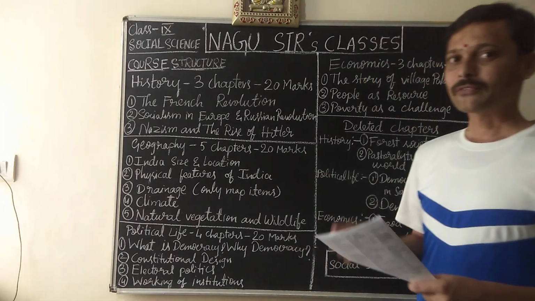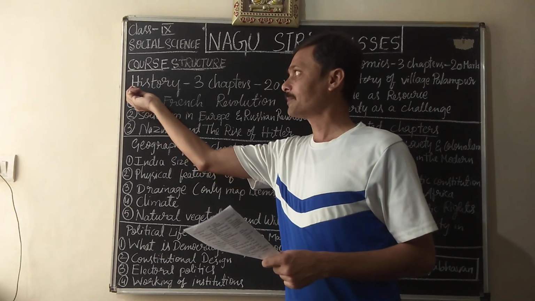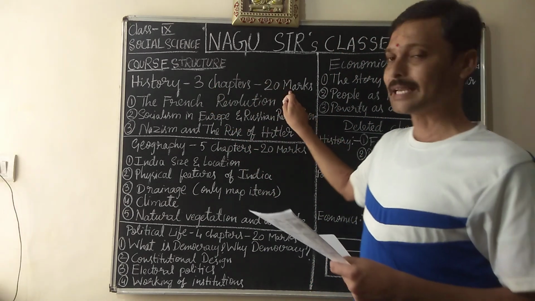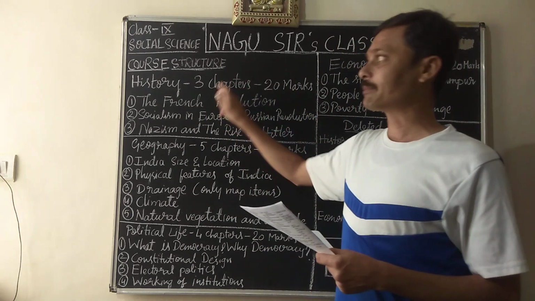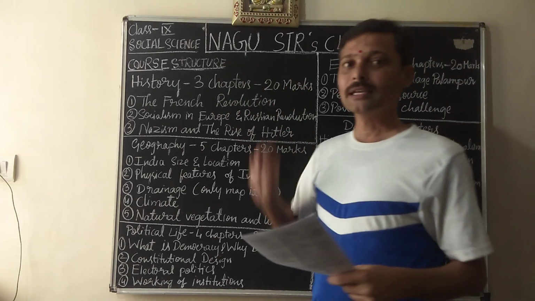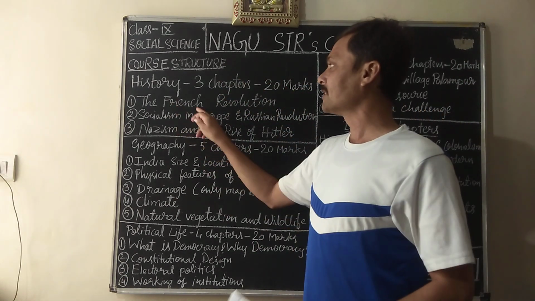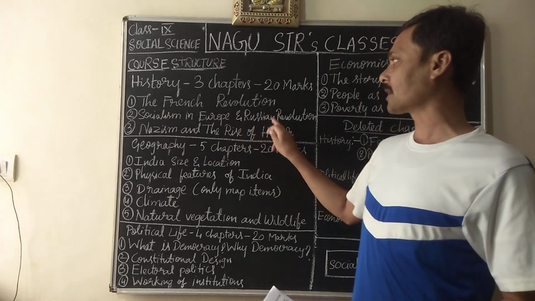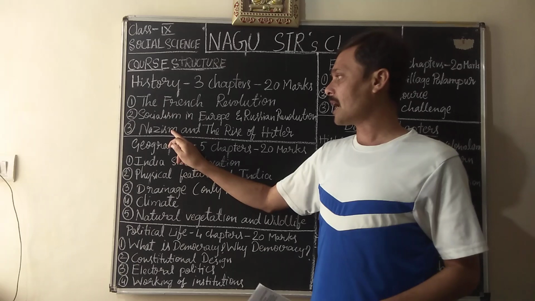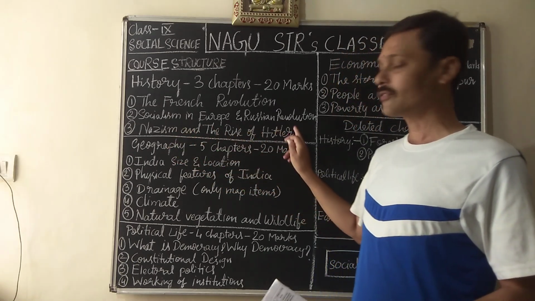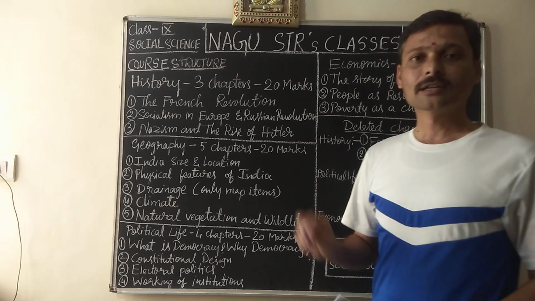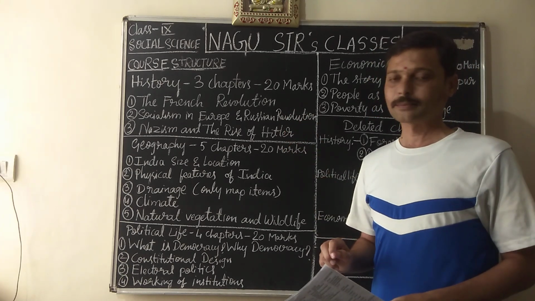First let us see from history. In history, 3 chapters you should study for 20 marks. The chapters are the French Revolution, Socialism in Europe and Russian Revolution, Nazism and the rise of Hitler. These are the 3 chapters you will study for the annual examination.